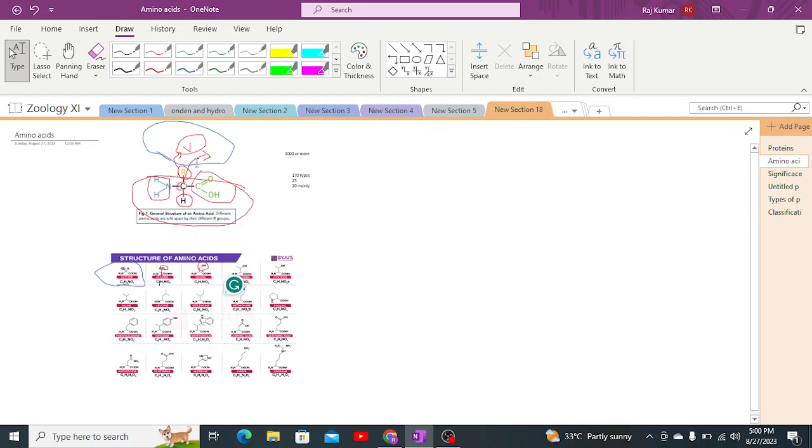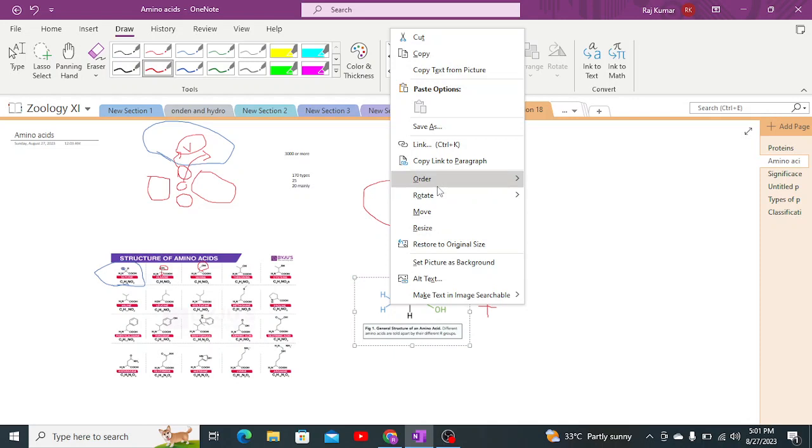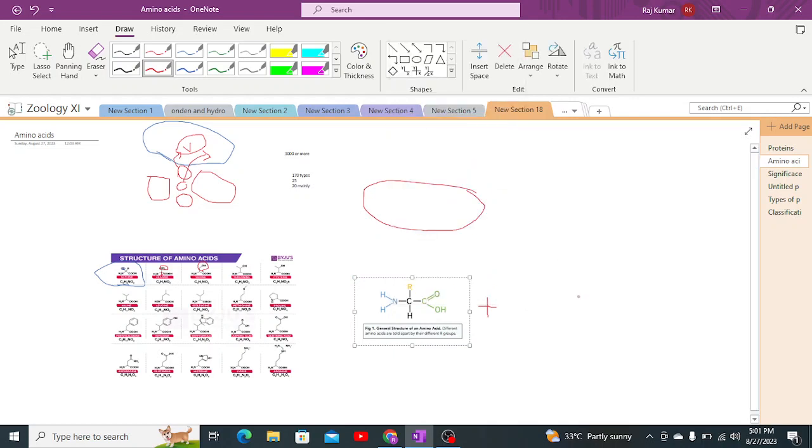Now suppose this is one amino acid which I have discussed over here. This is a single amino acid. Now a similar amino acid is joined together with this amino acid. Suppose we have another amino acid which is present over here. This is one amino acid, this is another amino acid. Both of these are combined together.